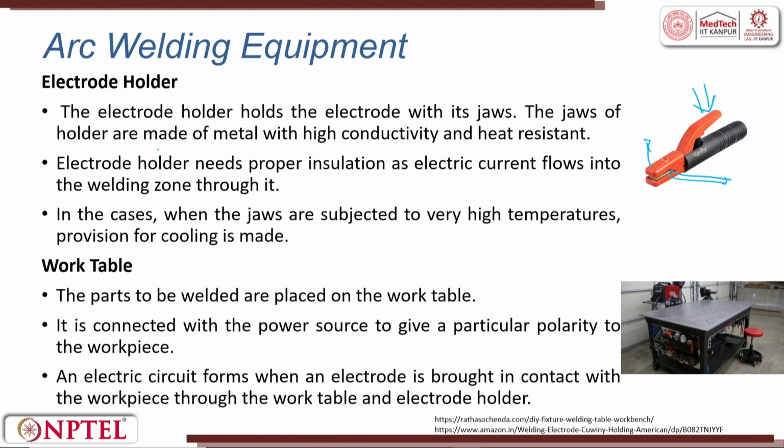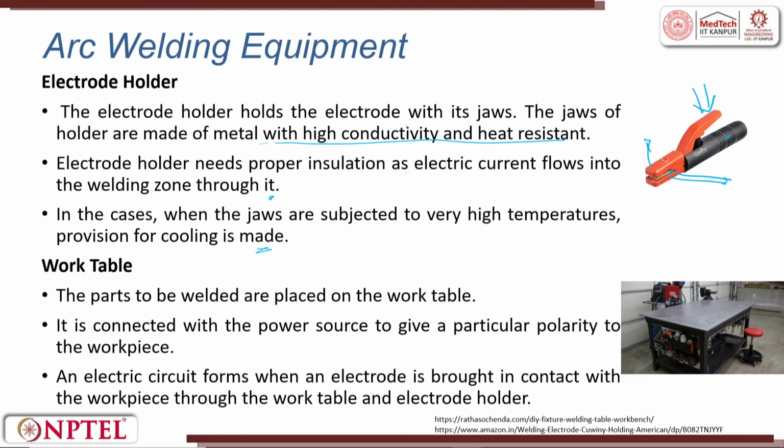The jaw of the holder are made of metal and highly conducting and heat resistant, because there is a current which is flowing. The electrode holder needs proper insulation as electric current flows into the weld zone through it, so this is insulation, you hold it by hand. In the case when the jaw are subjected to very high temperatures, provision for cooling is also done. Many a times in manual holding we do not have this provision, when it is automated we also have. Why? High current, so cooling has to be done, otherwise this fellow will melt.